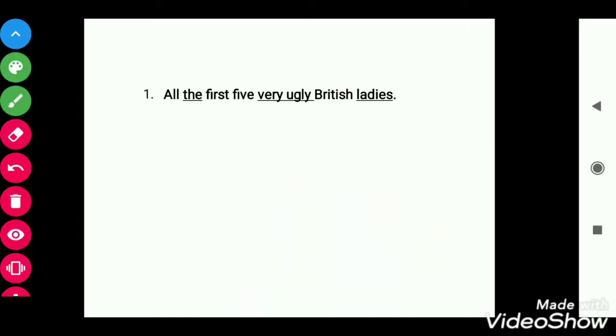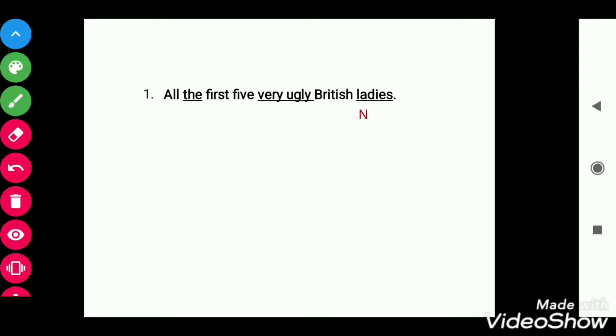Here we can see: all the first 5 very ugly British ladies. Our rule number 1 was that we need to identify the whole phrase, whether it is NP or VP. We can see this is a noun phrase. Now, according to rule number 2, we need to identify the parts of speech.